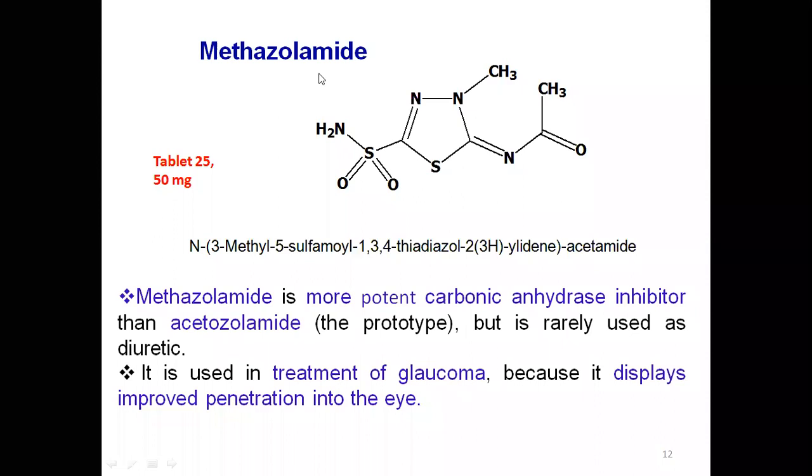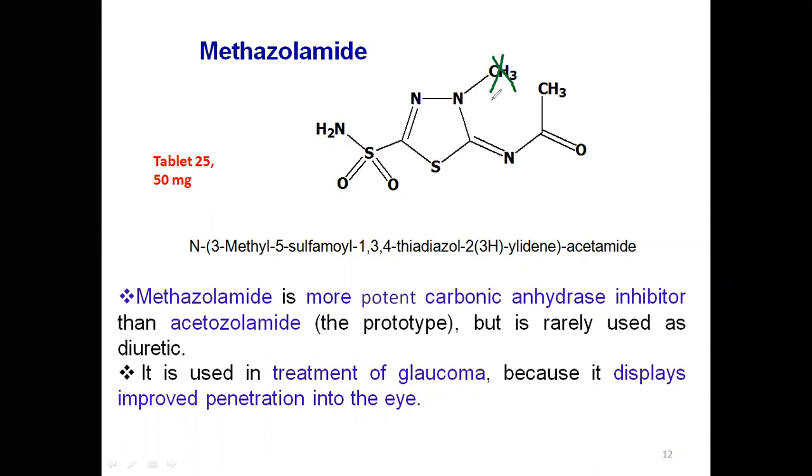Now, here, this is methazolamide. Without the methyl group, it is called acetazolamide. If there is a methyl group, it is methazolamide. This is a more potent carbonic anhydrase inhibitor. We learnt in the first slide that these drugs block carbonic anhydrase.